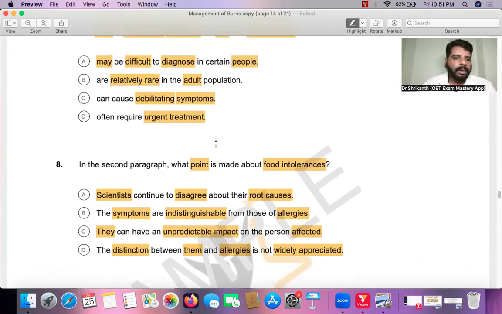Right. So that is what you need to do over here. That is reading part C.